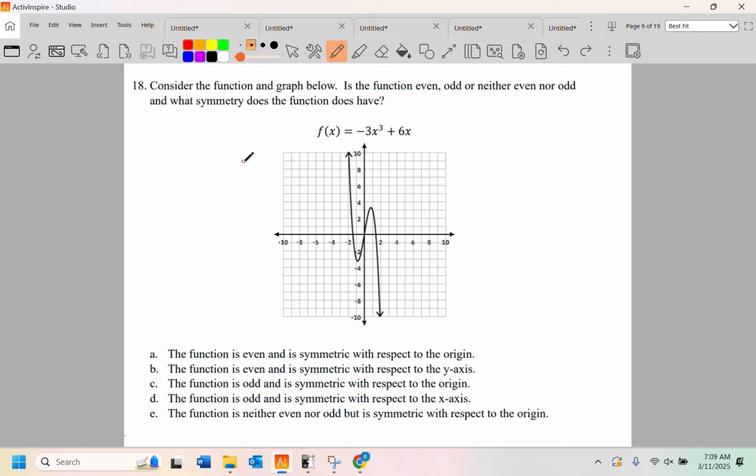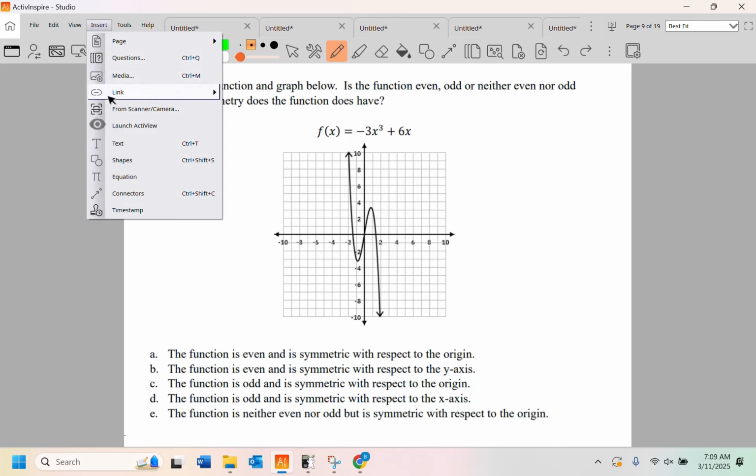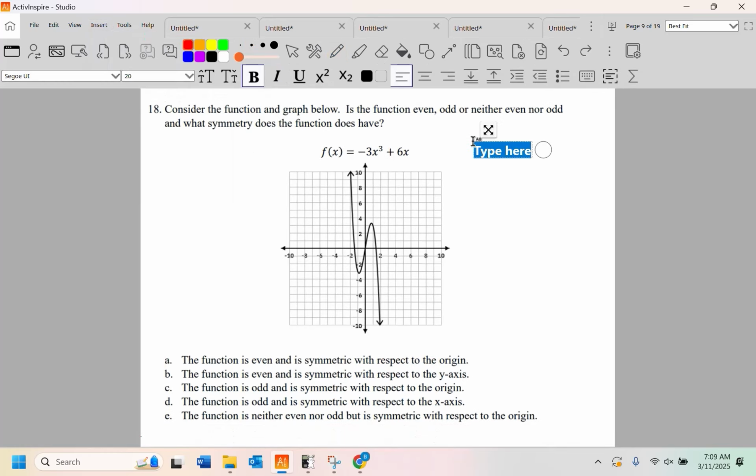Yeah, I probably need to stop, but I really want to do this one. This is worth writing. You have not seen this, but here they are. We're even if f of x equals f of negative x. We're odd if negative f of x equals f of negative x. Those are your two rules, your even and odd rules.